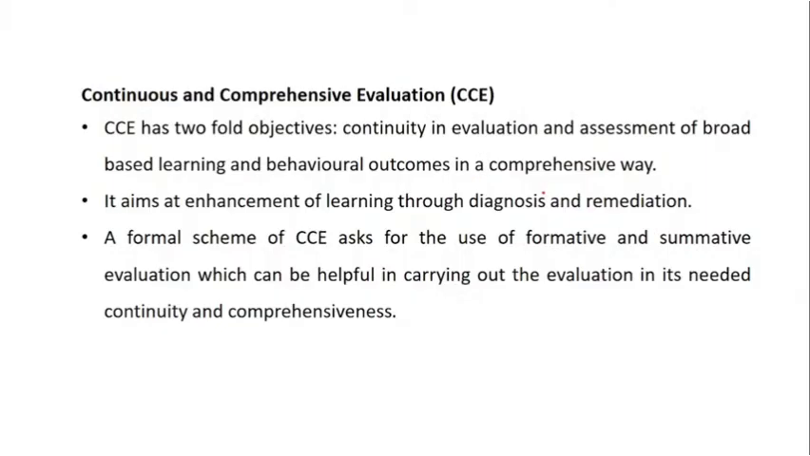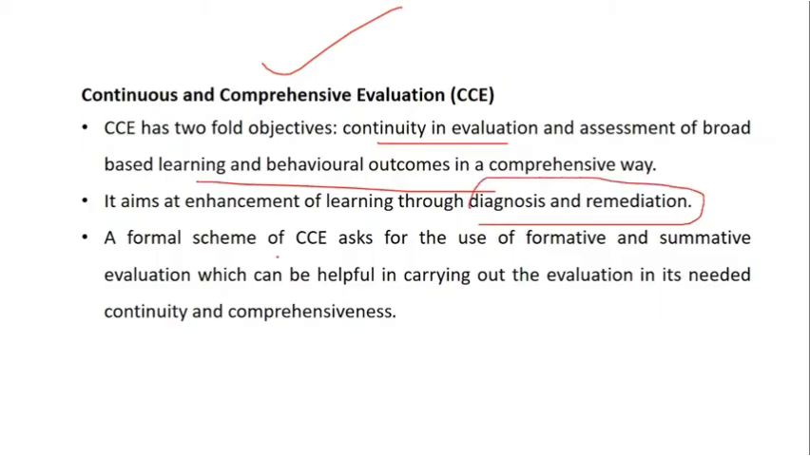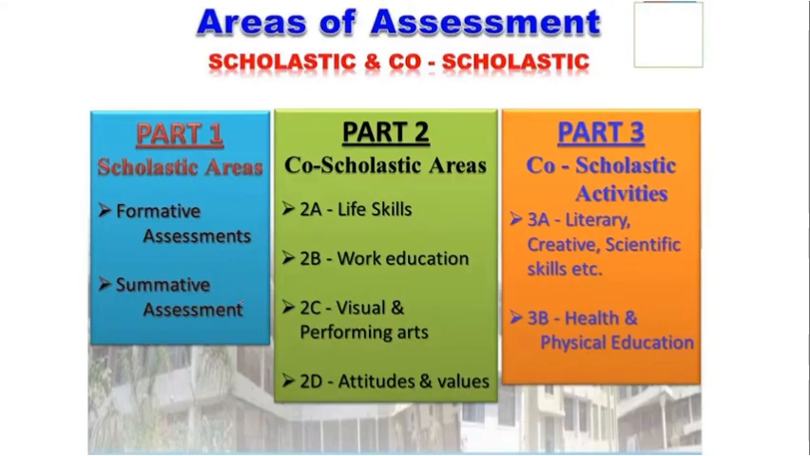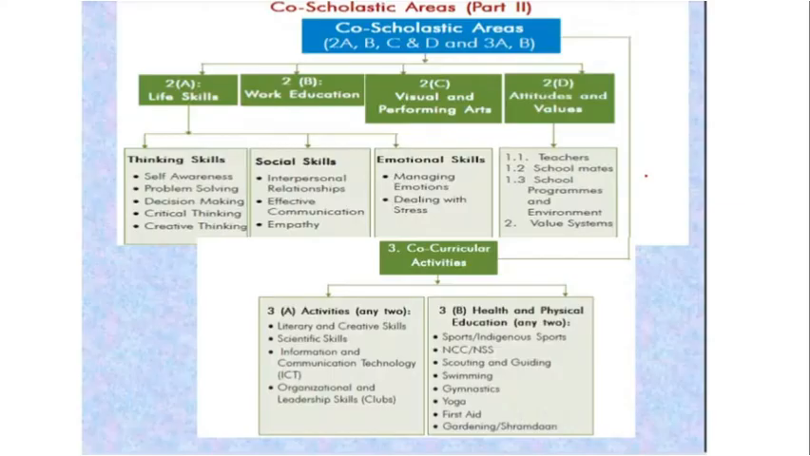Okay. Now, this is again one of the important concepts, continuous and comprehensive evaluation, whereby there is continuity in evaluation in order to come up with the learning outcomes with the help of diagnosis and remedies, which takes into consideration not only formative but also summative evaluation. Under continuous and comprehensive evaluation, you can see three parts. Part 1 talks about formative assessment and summative assessment, which we have already done. Part 2 talks about co-scholastic areas, and part 3 talks about co-scholastic activities. So what is that? Let's see with the help of this slide.